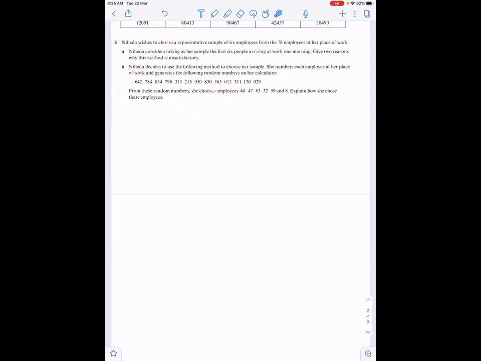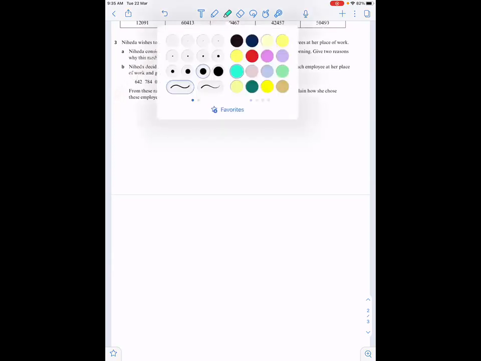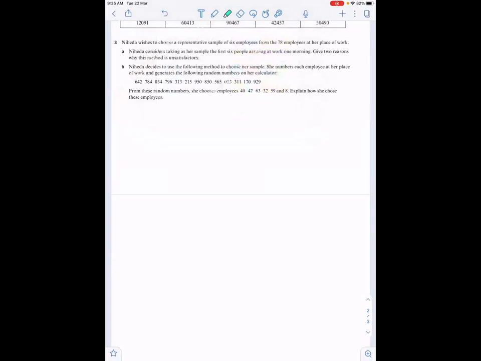If you notice, 40 is here, 47 is here, 63 is here, 32. That means she's picking up the last digit of a 3-digit number and then the first digit of the next 3-digit number to make a double-digit number. And that's how she's chosen.